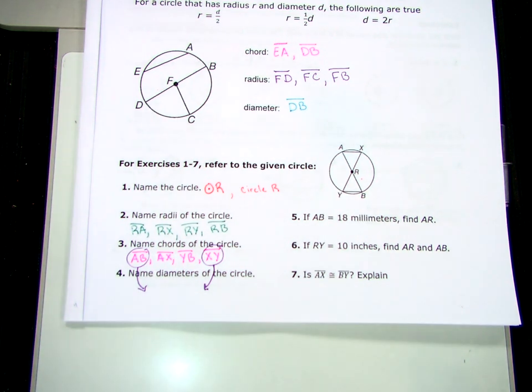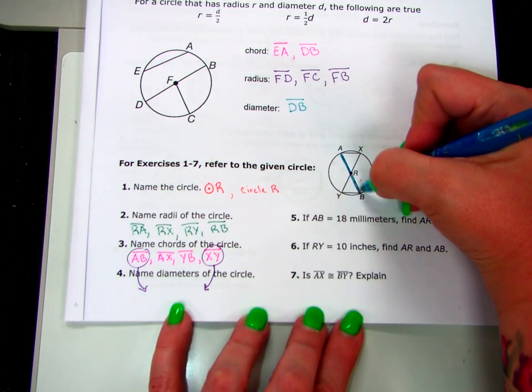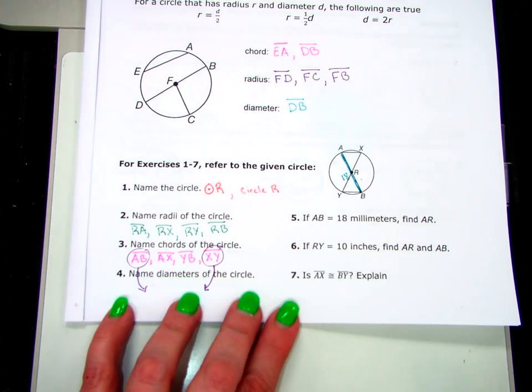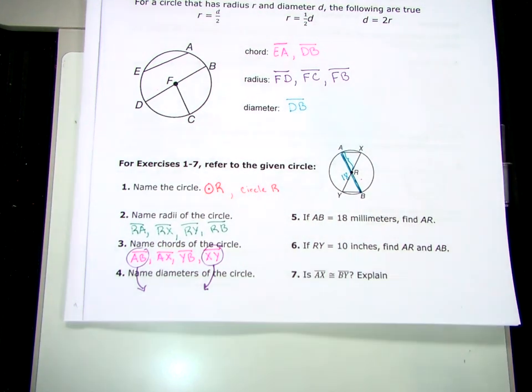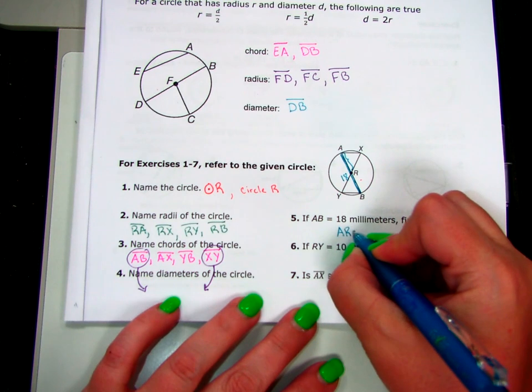Okay. 5 and 6 both go with the same picture, but they're separate problems. So I can't use my answers for 5 when I get to number 6. Okay? So number 5, it says if from A to B is 18 millimeters, so if this whole thing is 18 millimeters, then find AR. 9 millimeters. Bless you.